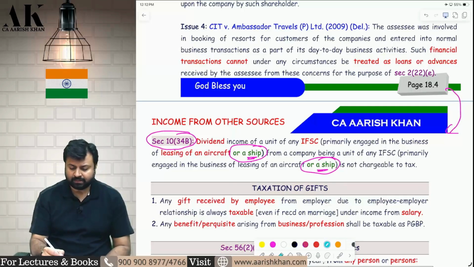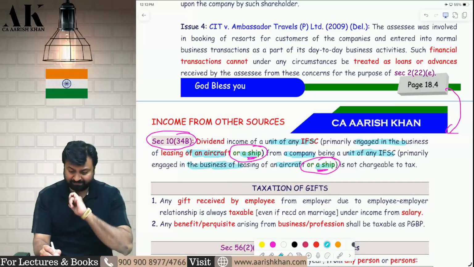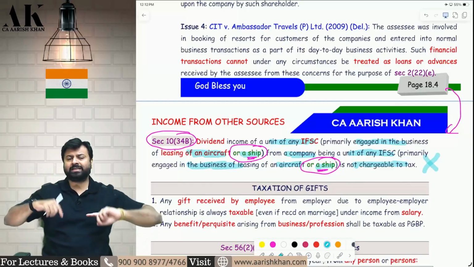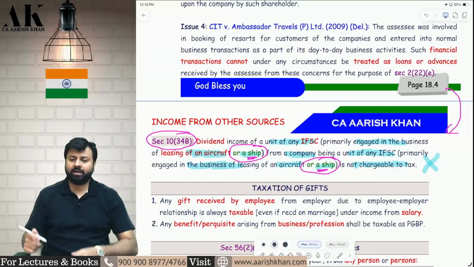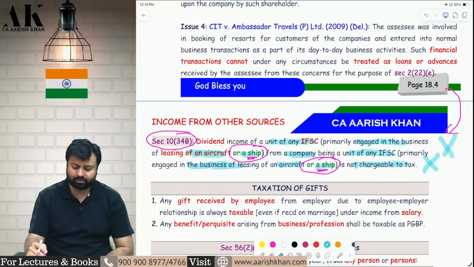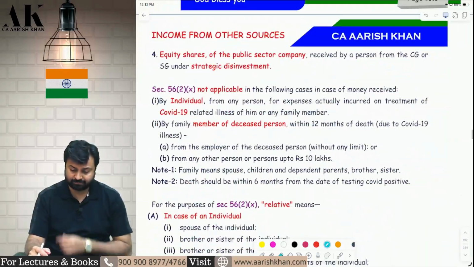Check it please. Dividend income of a unit of an IFSC engaged in the business of leasing of aircraft or ship, from a company, being a unit of IFSC, engaged again in leasing of aircraft and ship, is not chargeable to tax. Both are in IFSC, both are engaged in leasing of aircraft, now leasing of ship also. They give dividend to each other, it is exempt, not subject to tax. I hope it is clear to all of you. Next amendment, let's go ahead.